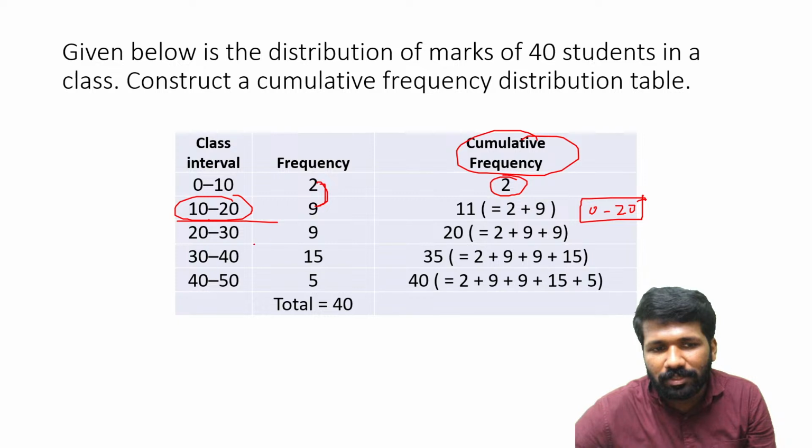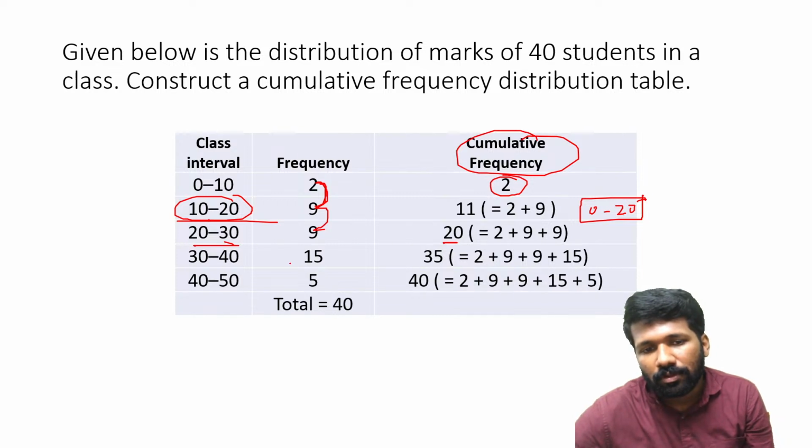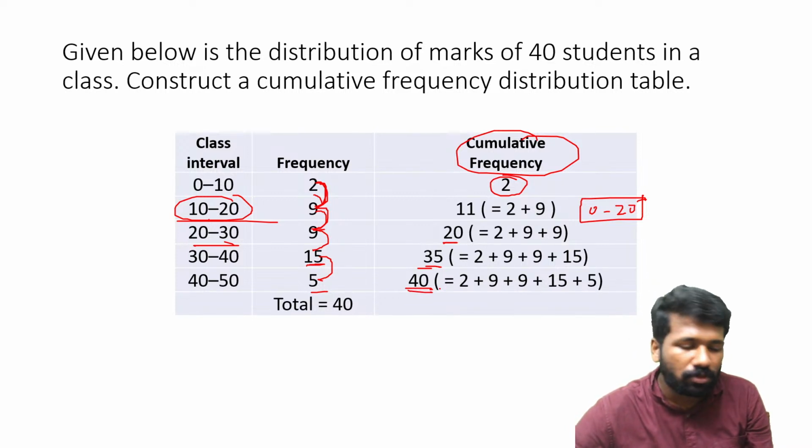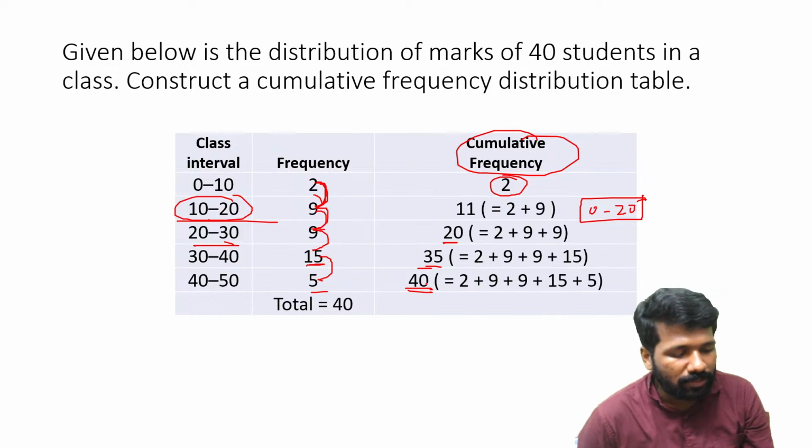So cumulative frequency of 20 to 30 means 0 to 30. That means 2 plus 9 plus 9, 20. In the case of 30 to 40, 2 plus 9 plus 9 plus 15, that is 35. In the case of the last one, plus 5, 40. All of you clear? This is called cumulative frequency.